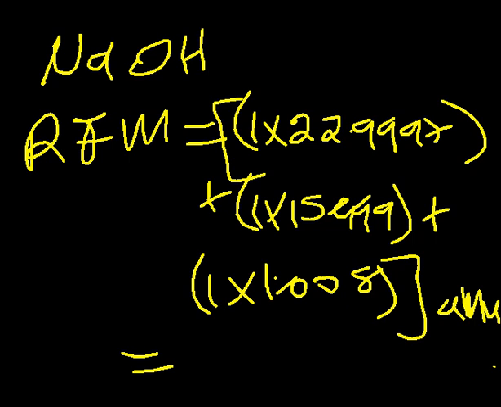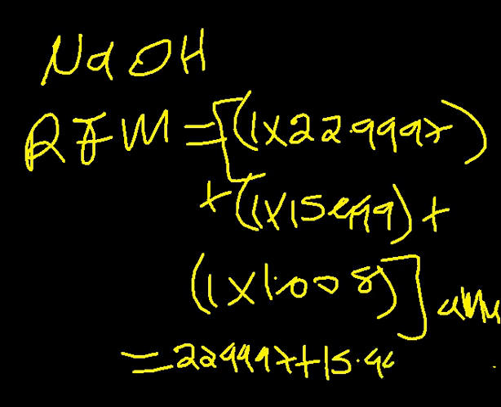So which means we'll have 1 times 22.9997, plus 15.999, plus 1.008.